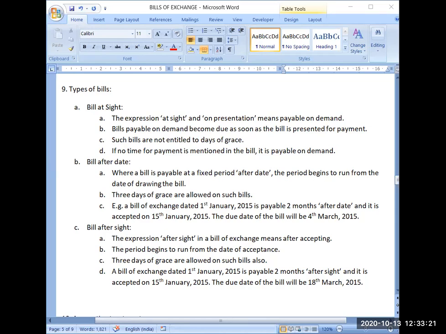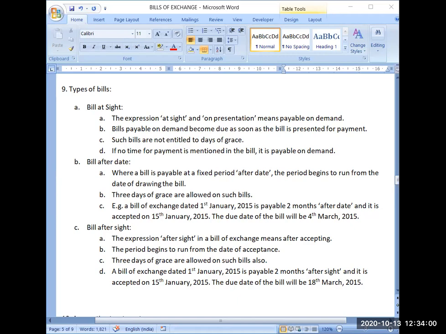Now, bills payable on demand become due as soon as the bill is presented for payment. So whenever it is presented for payment, the bill will automatically become due. Such bills are not entitled to days of grace, because suppose you go to the bank and ask for the payment of this check, the bank will not say that you need to wait for 3 days. Obviously, if the check needs clearing, that is another matter, but it is not having a rule of days of grace. If it can be paid in cash immediately, as a bearer check, it will be paid immediately in cash.